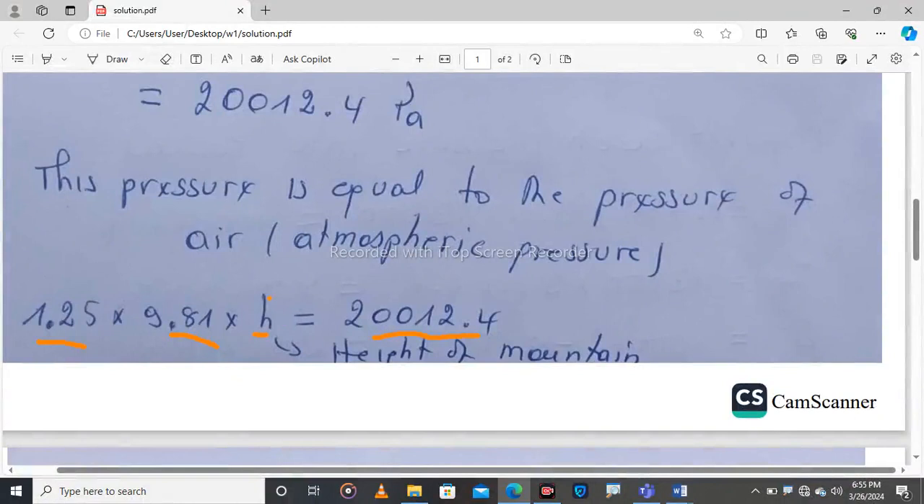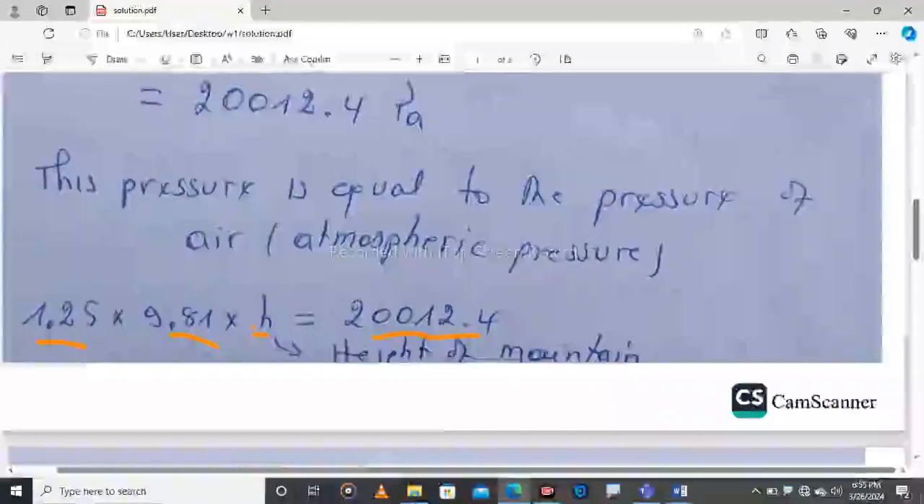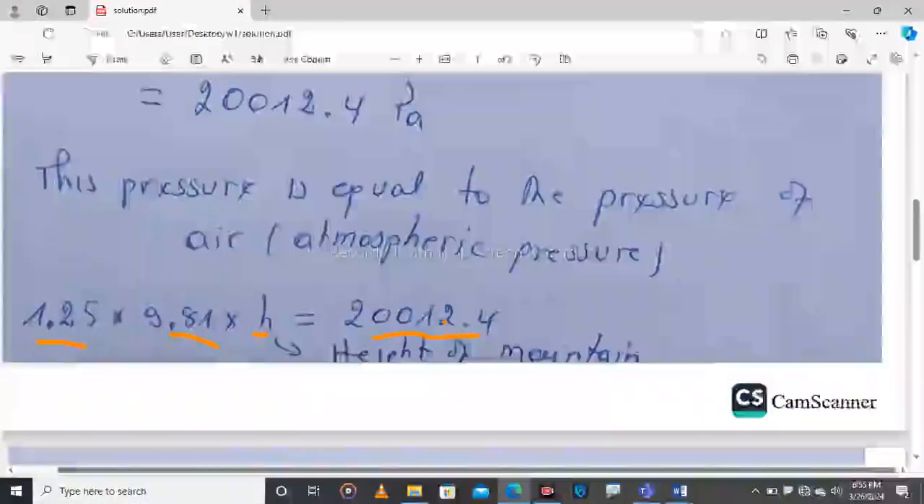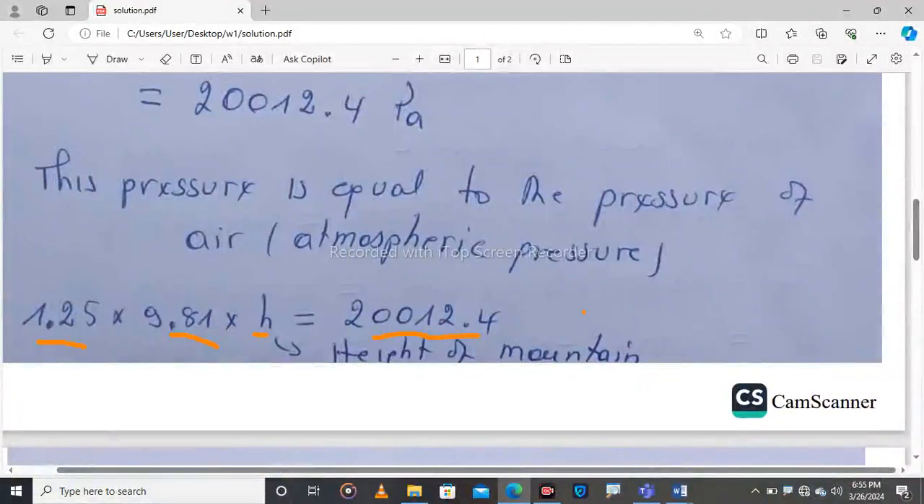So this height is the height of the mountain. It is the one which is asked in the question. The h in the pressure of air is the height of the mountain. This means that the density of air times gravity times height, the height of the mountain, will be equal to the change in pressure, the pressure at the base of the mountain minus the pressure at the top, but they have to be converted into Pascal. So let's continue.